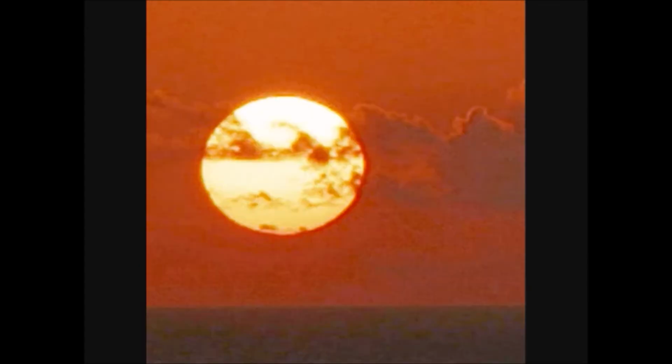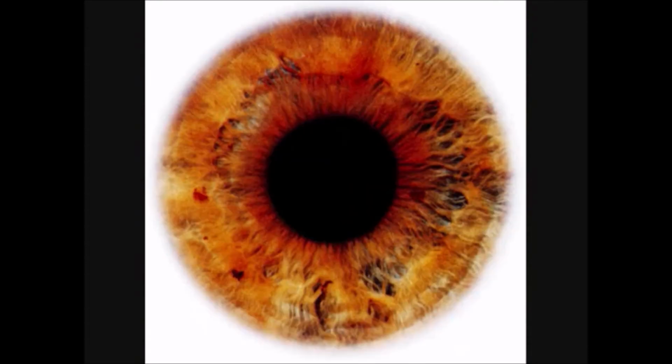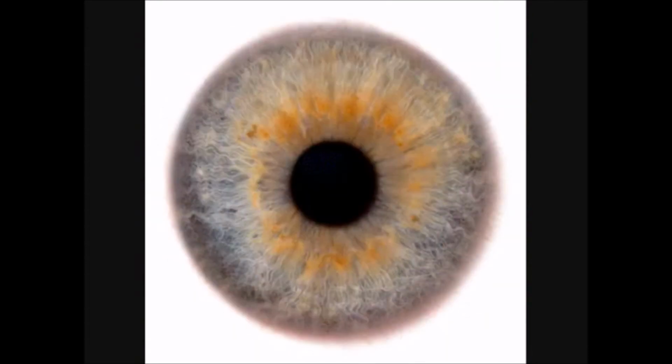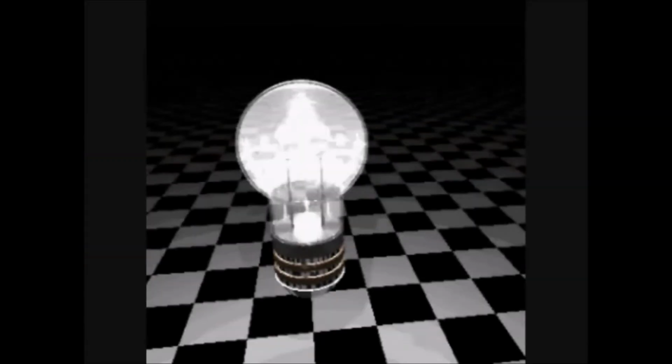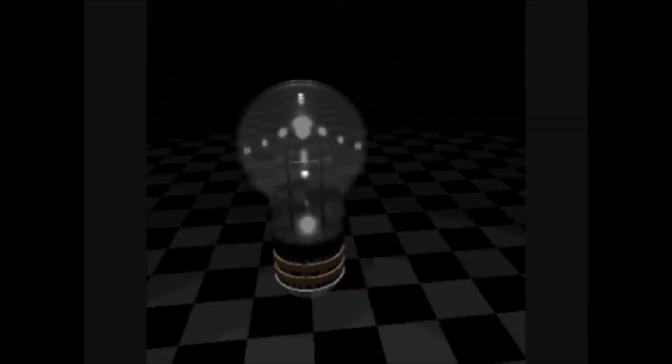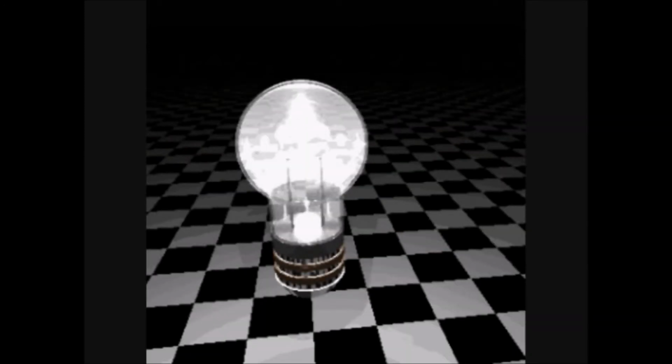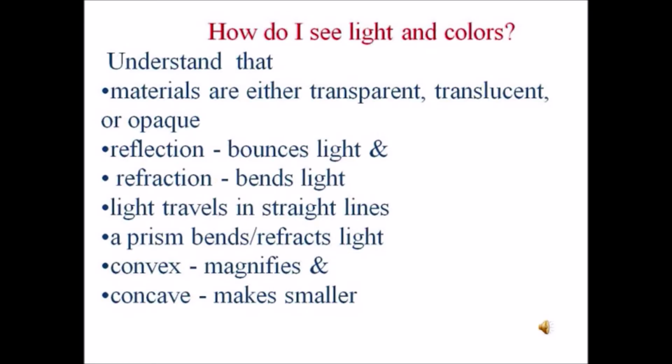Our main source of light on earth is the sun. However, light also comes from other sources, such as fires and light bulbs. Regardless of its source, light always travels at the same speed in open spaces. How do I see light and colors?